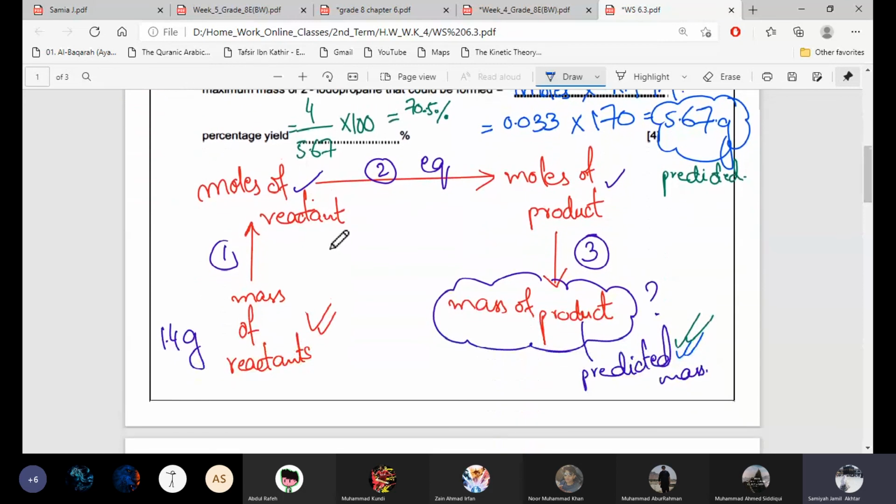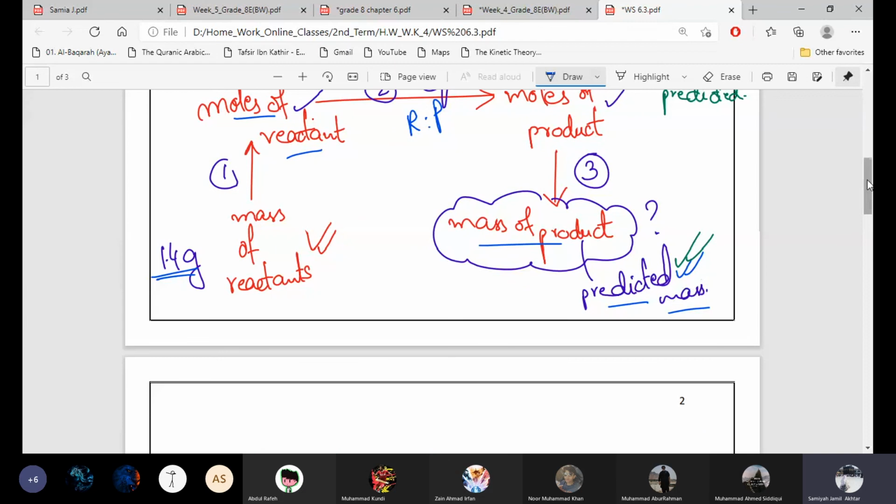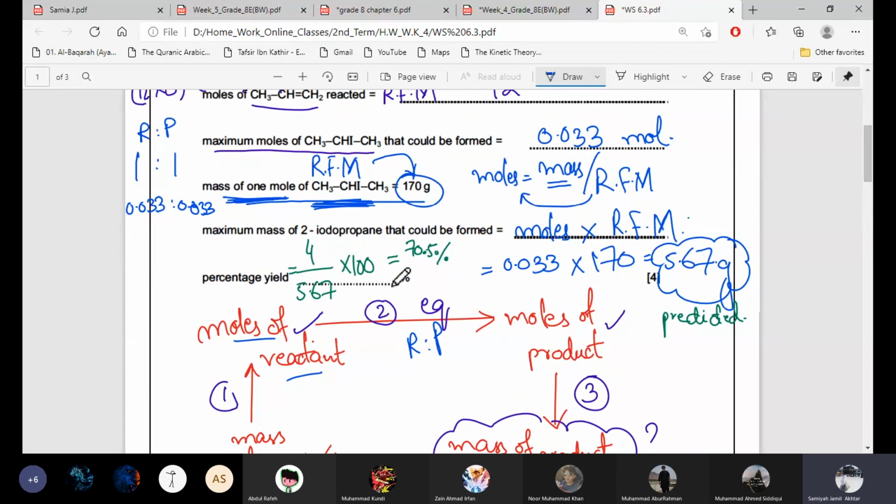For the predicted yield, follow the full steps I told you. From the mass of the reactant given, 1.4, find the moles of the reactant. Then from the equation ratio of reactant to product, find the moles of the product. Then from the moles of the product, find the mass of the product, which is your predicted mass. Then you find the percentage yield. This is question number 1.